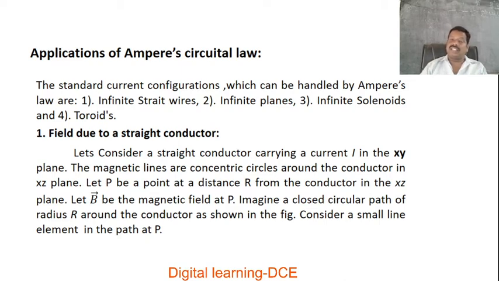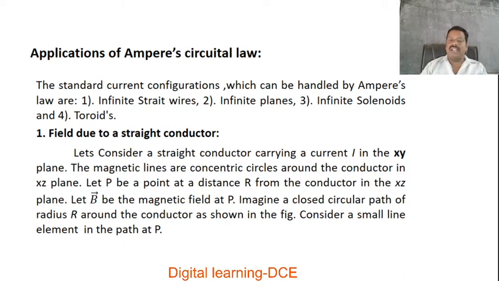The magnetic lines of force are continuous closed curves, and the nature and characteristics of magnetic lines of force and the divergence of B equal to 0 were discussed in the previous session.